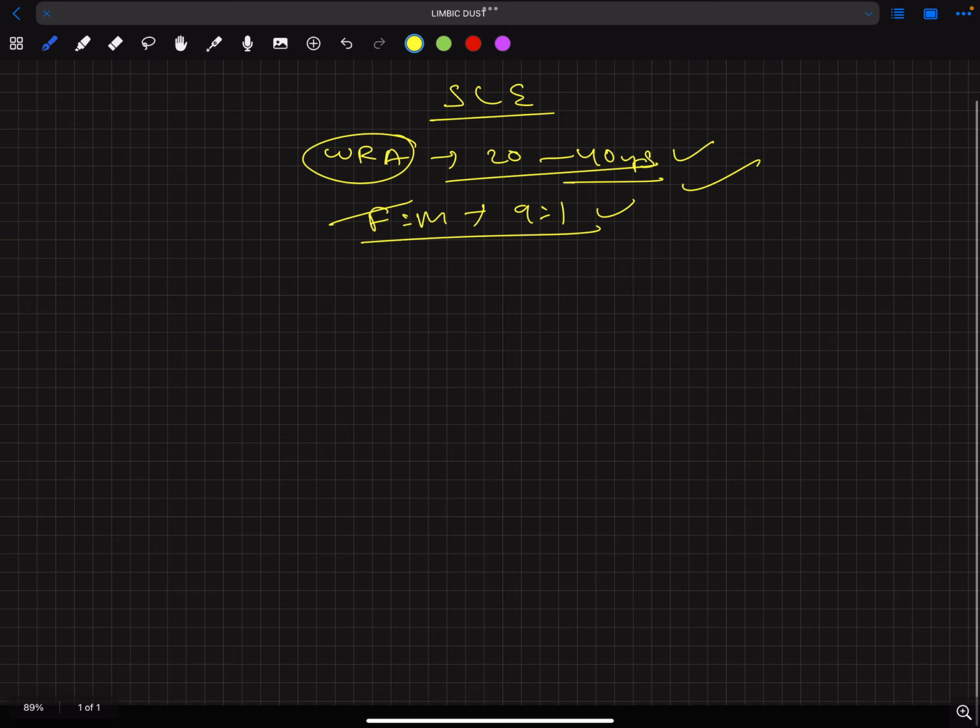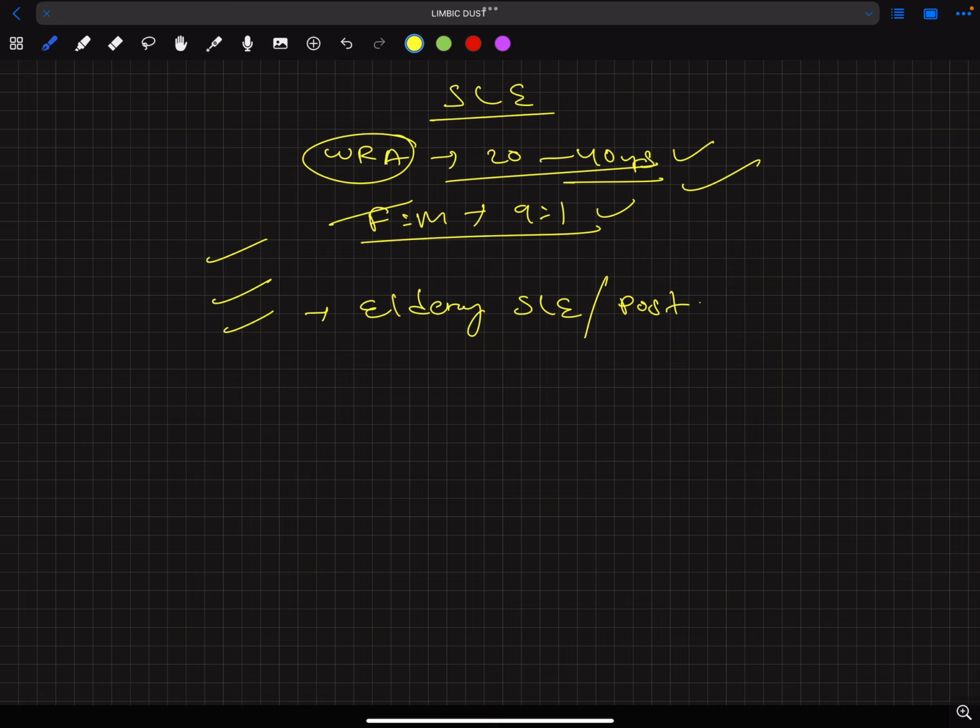Other age groups are also affected. Males are also affected. Children are also affected. Elderly are also affected. There is a catch about elderly SLE, and it is called postmenopausal SLE. So what happens in postmenopausal SLE?